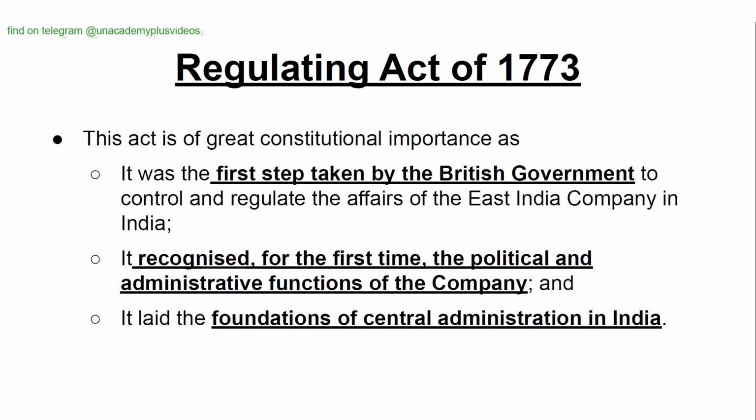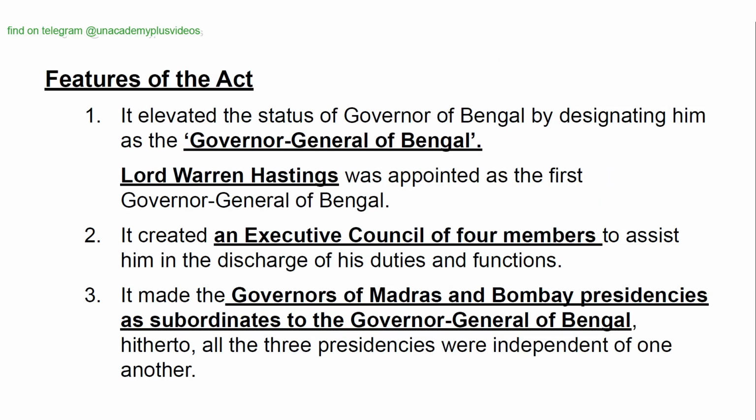This act is of great constitutional importance as it was the first step taken by the British government to control and regulate the affairs of the East India Company in India. It recognized for the first time the political and administrative functions of the company, and it laid the foundations of central administration in India.